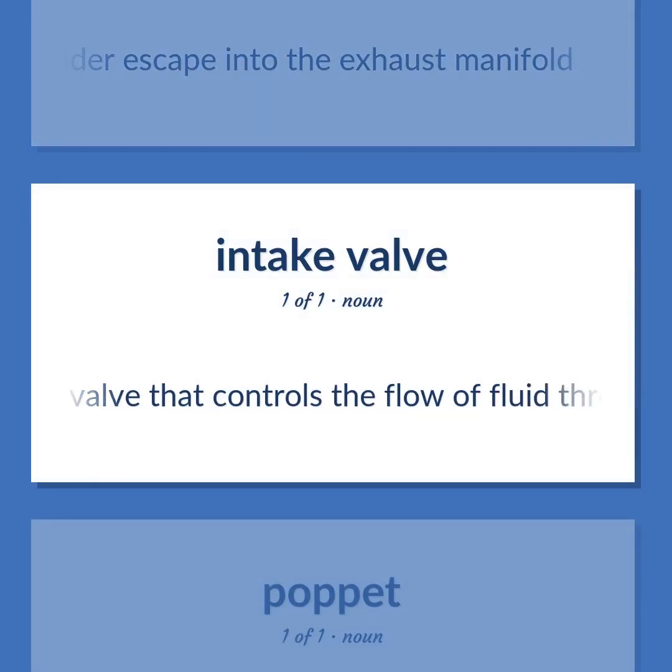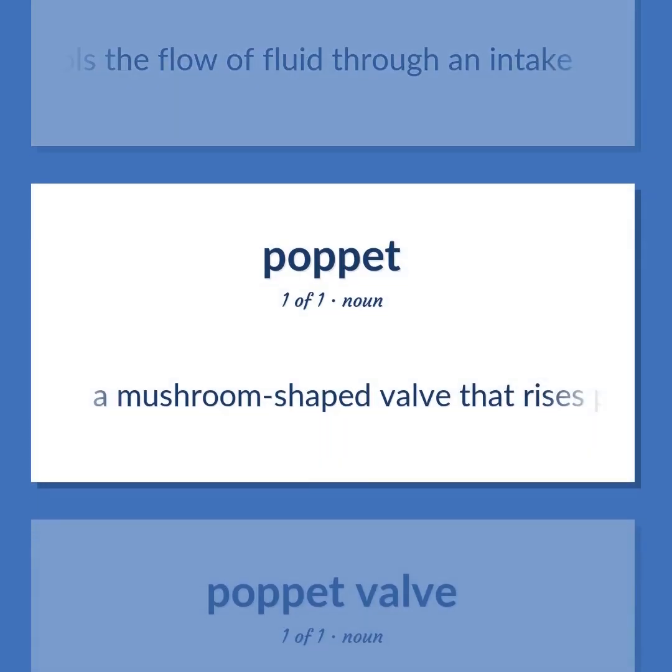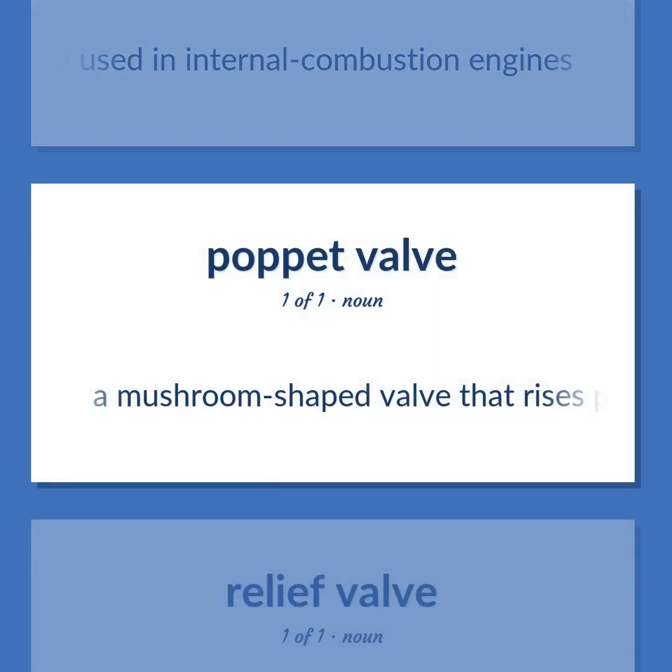A valve that controls the flow of fluid through an intake. A mushroom-shaped valve that rises perpendicularly from its seat, commonly used in internal combustion engines.